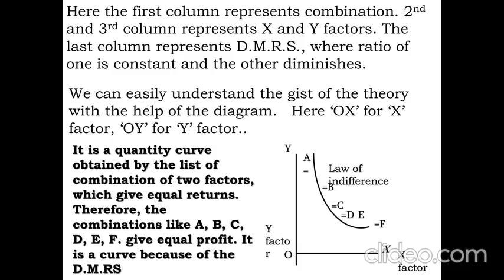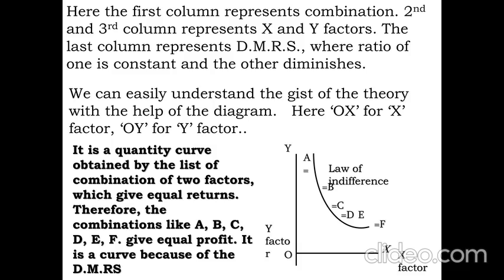Alfred Marshall's curve is a straight line from left to right. This is also diminishing from left to right, but still it has a curve. It means it is not based on y equals mx plus c, it is based on ax square plus bx plus c equals 0. The diminishing marginal return theory is based on cardinal measurement of utility, whereas this theory is based on ordinal measurement of utility. Order, A order, B order, C order, D order, F order, etc. Therefore, it is called the iso-quantity curve.